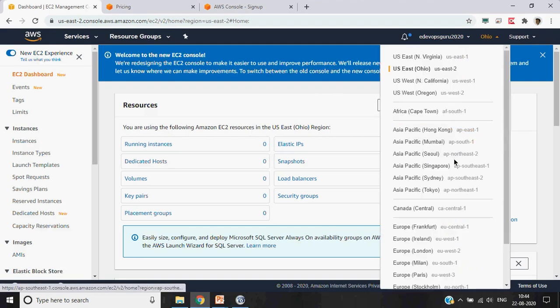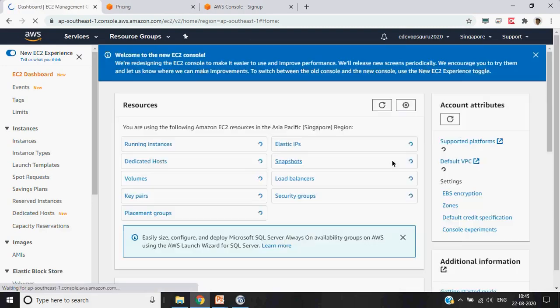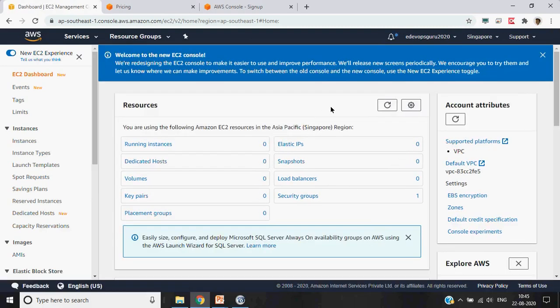Okay, then this part is basically your regions. This tells you if I'm on an EC2 page, if I create an EC2 instance, this EC2 instance will be created in this particular region. So US East 2, correct. So if I change it, if I just want, for example, to launch an EC2 instance in Singapore, I just change the AWS region, okay, and if I create an EC2 instance, it would be created in that particular region.